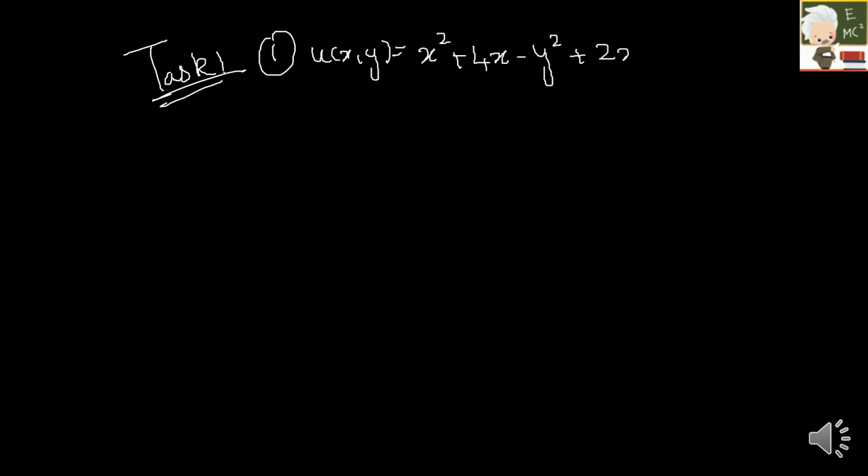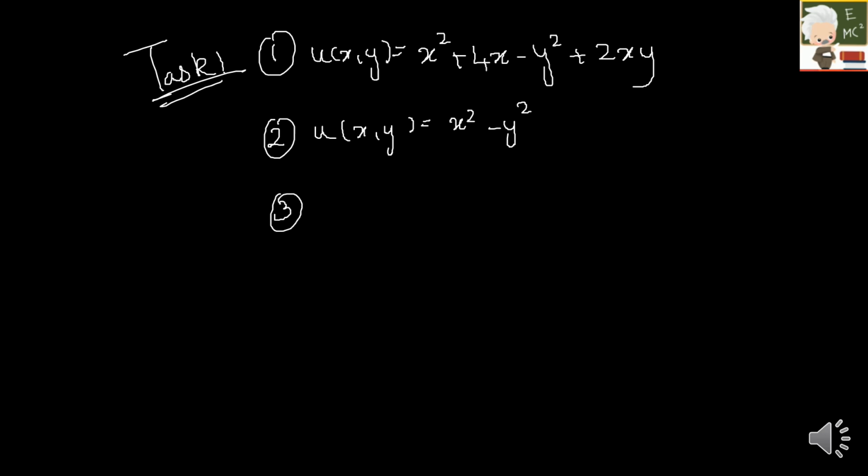So the questions are, so first question is, u of xy is equal to x square plus 4x minus y square plus 2xy. And then second question is, u of xy is equal to x square minus y square.